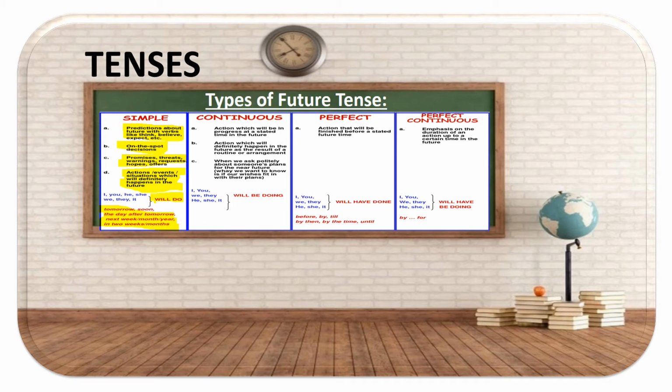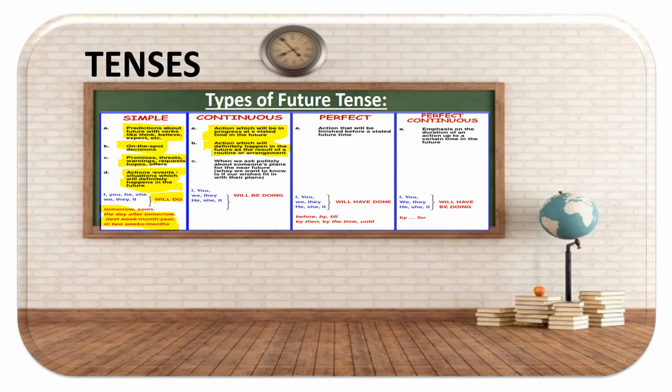Continuous. Now continuous, as you know, is showing you the continuity of the activity. So action which will be in progress at the stated time in the future. So if you're giving a time frame, at that point of time the activity or the verb is going to be in continuity, in progress. Okay. Actions which will definitely happen in the future as a result of a routine or arrangement. So next week at this time I will be writing my exam. So it's going to happen next week in the future. Will be writing, will be doing. Will be is the word to look for in a continuous tense.